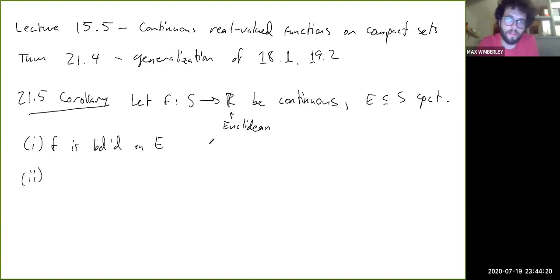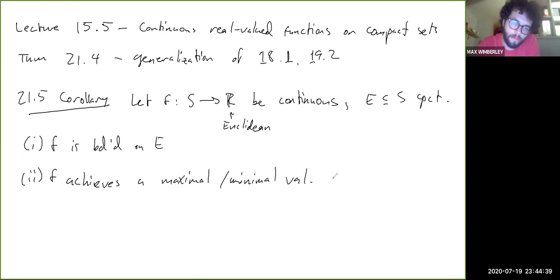And then, of course, f achieves a maximal and a minimal value on E.